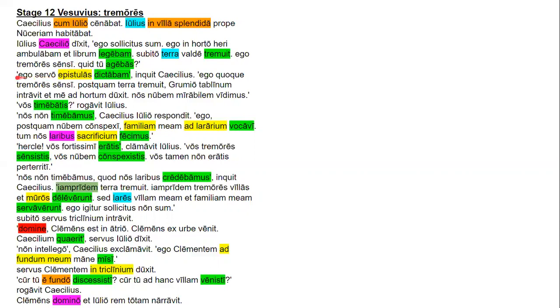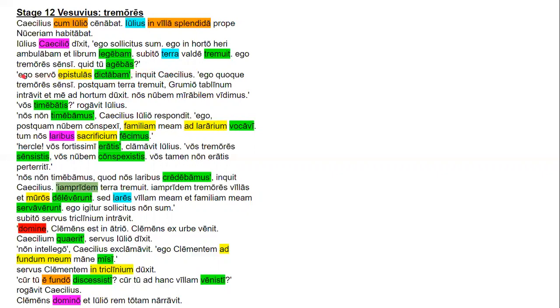And Caecilius responds, "Ego servo epistulas dictabam," inquit Caecilius. "Ego quoque tremores sensi. Postquam terra tremuit, Grumio tablinum intravit et me ad hortum duxit. Nos nubem mirabilem vidimus." So, the main clause of the part being said here is inquit Caecilius, and everything else is going to be reported speech, so it's going to be in those quotation marks.